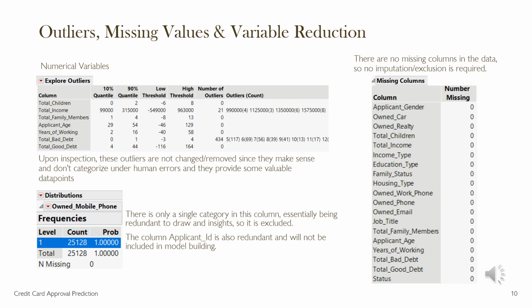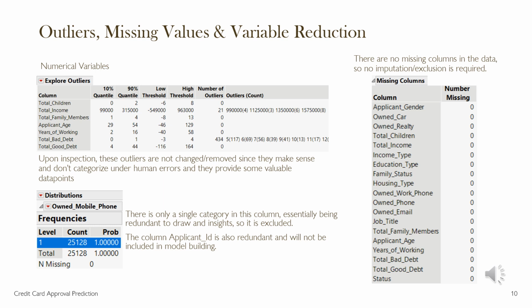Now, moving on to the next step of data exploration, finding outliers and missing values, which are precursors for data preprocessing, that is variable reduction. We can observe a few outliers in the numerical variables, that is total income and total bad debt. But upon closer inspection, these outliers are not changed or removed since they make sense and don't fall under human errors. And they provide some valuable data points.